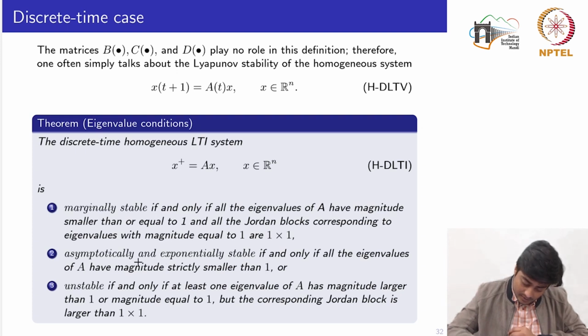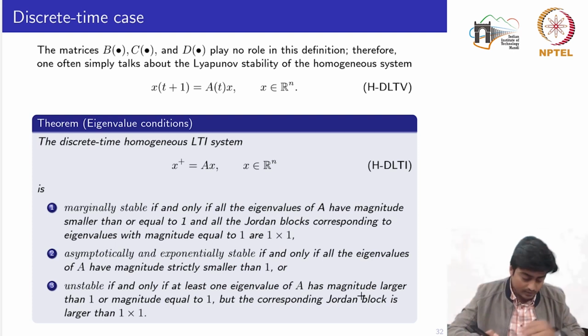The system is stable if and only if all the eigenvalues of A have magnitude strictly smaller than 1, or the system is unstable if and only if at least one eigenvalue of A has magnitude larger than 1, or magnitude equal to 1 but the corresponding Jordan block is larger than 1 cross 1. We will not see the proof of this theorem since we had already gone through a detailed proof for the continuous time system.